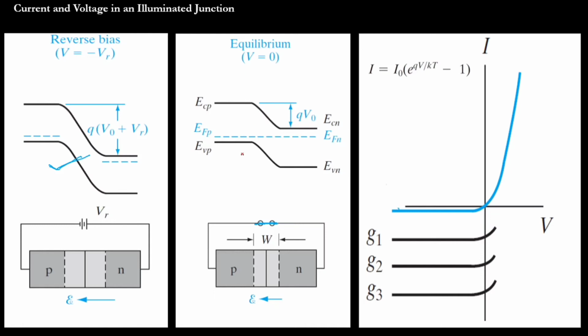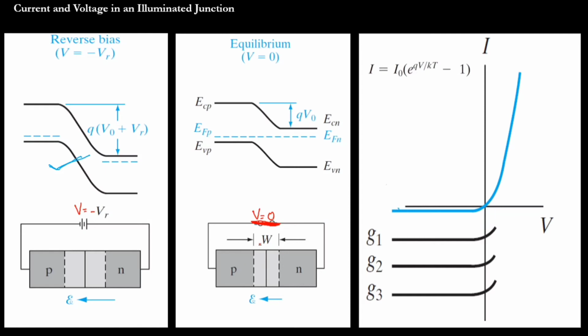Okay, when we don't have a voltage source externally, we have shorted these two N and P regions. Here the voltage is actually minus VR, and here the voltage is equal to 0, as we are not applying any voltage. Not an open circuit, but it is shorted. So when it is short circuited, there is no external voltage applied, and so it is neither forward biased nor reverse biased.